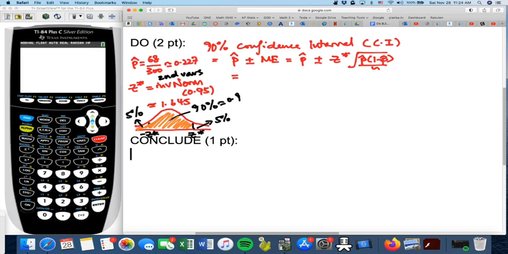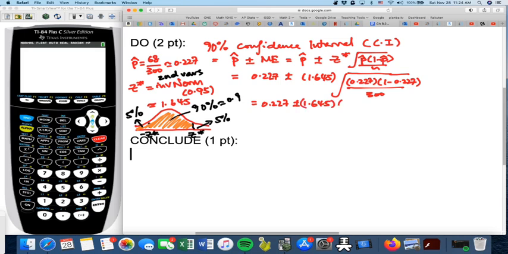So to continue, we know what p hat is, 0.227 plus or minus Z star, which is 1.645, and then we put all the values in, p hat, and we put n in. Then you need to do it step by step. If you're doing it by hand, you need to work it out step by step. I prefer to do everything underneath the square root sign first, and that works out to be 0.0242.